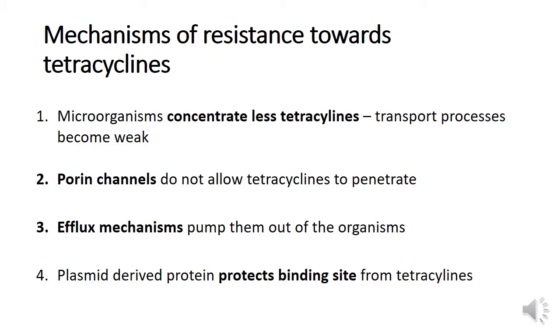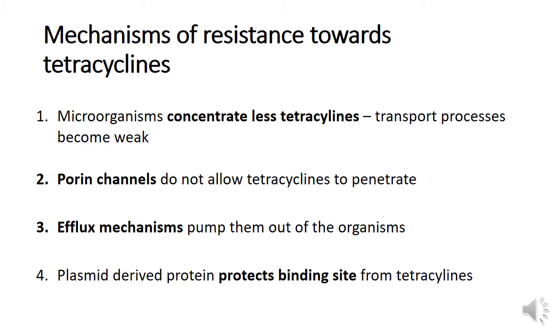Now, what are the mechanisms of antibacterial resistance towards tetracyclines? The resistant bacteria concentrate less tetracyclines, that is, the transport processes have become weak. The porin channels through which tetracyclines enter into gram-negative microorganisms do not allow the tetracyclines to penetrate in resistant bacteria.